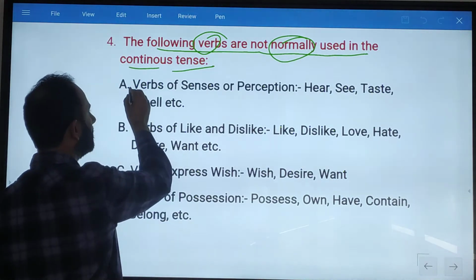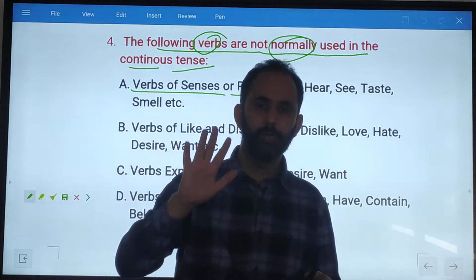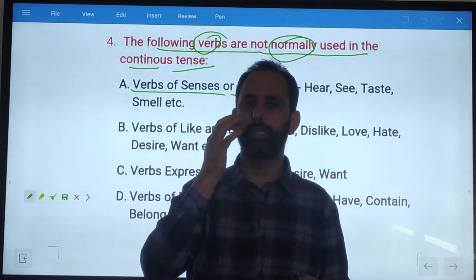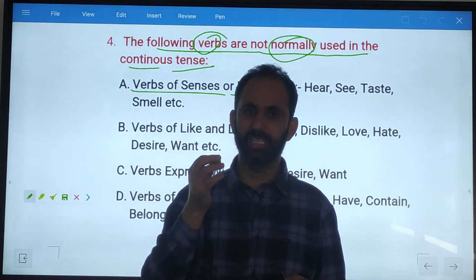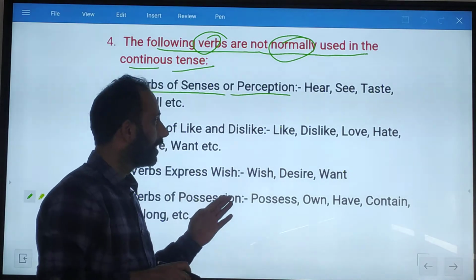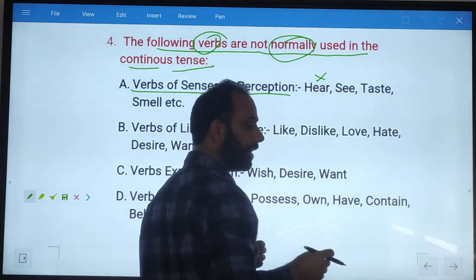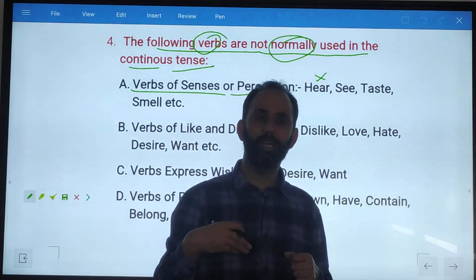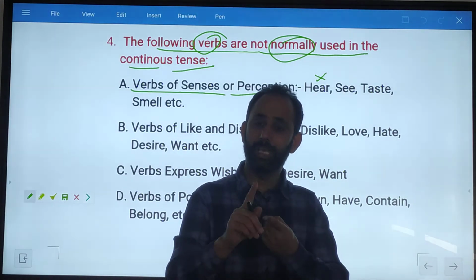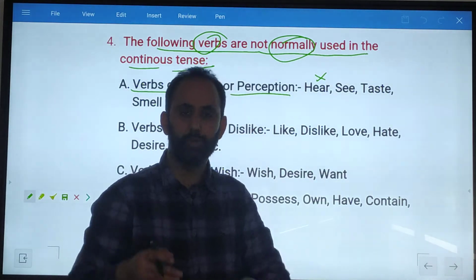Number one, verbs of sense perception. It is known to you that we have five senses: hear, see, smell, feel, taste. With them we do not use present continuous. For example, with hear, we can say I hear you. You can speak something, and I can say I don't hear you. But I will not say I am not hearing you, that is incorrect. For example, at this time, I am teaching you.